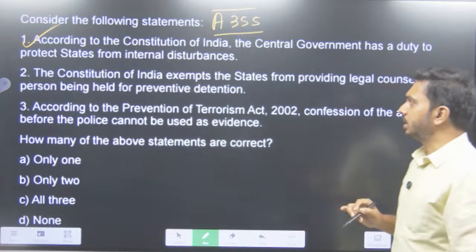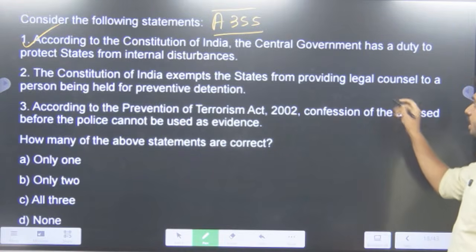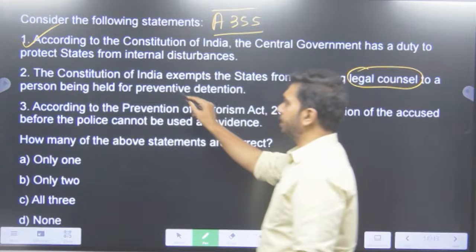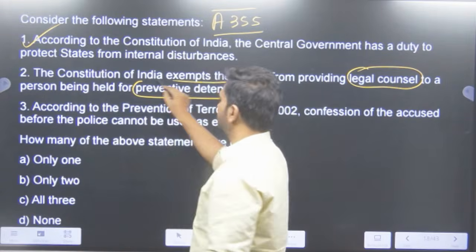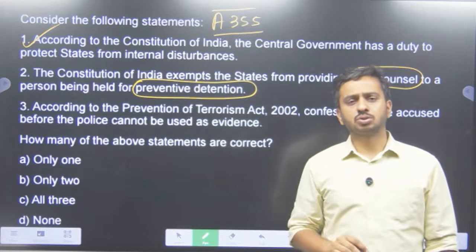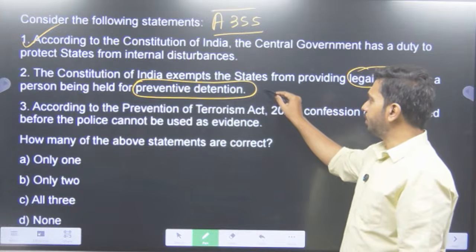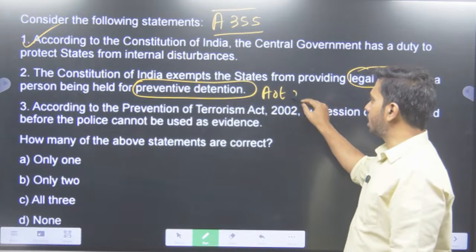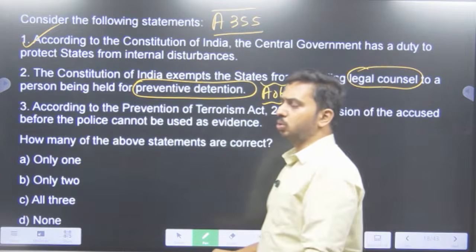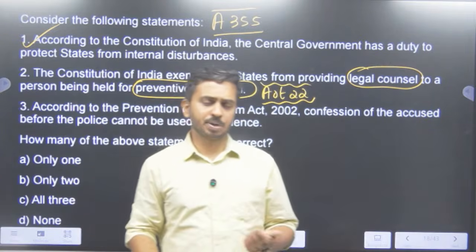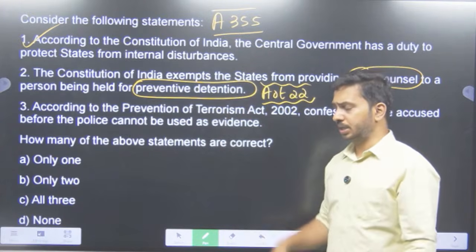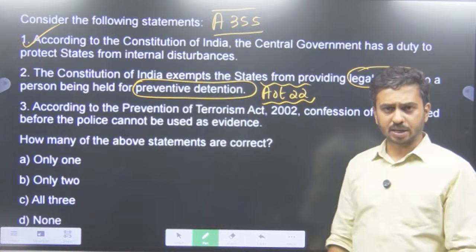The Constitution of India exempts the state from providing legal counsel to a person being held under preventive detention. So these are certain very controversial aspects of the Constitution of India. The preventive detention laws are under Article 22. Article 22 talks about two different types of detentions. One is the preventive, other is the punitive. Preventive means you take a person into custody before he conducts any crime.